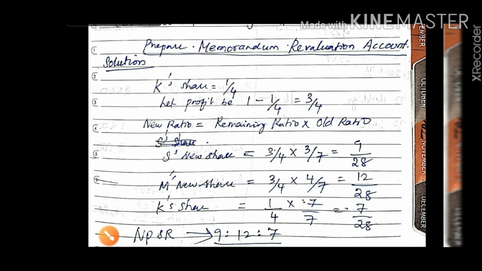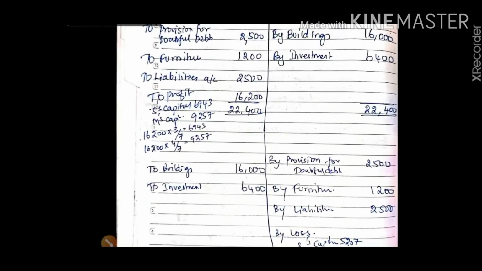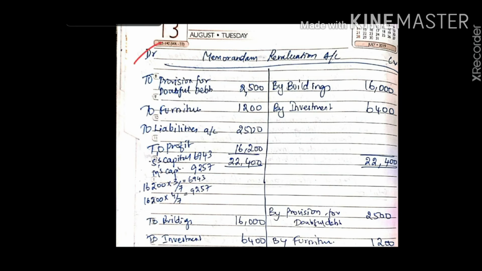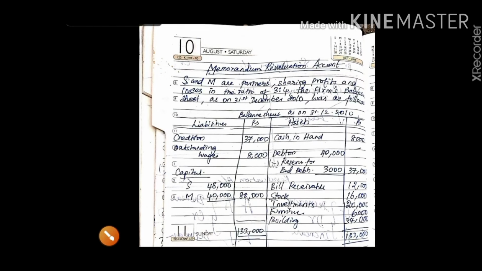Now let us go to the revaluation account. We write it as the memorandum revaluation account. First part is as usual revaluation account. Here we have recorded debit and credit, and in the question it has been given that S and M are partners sharing profits and losses in the ratio 3:4.